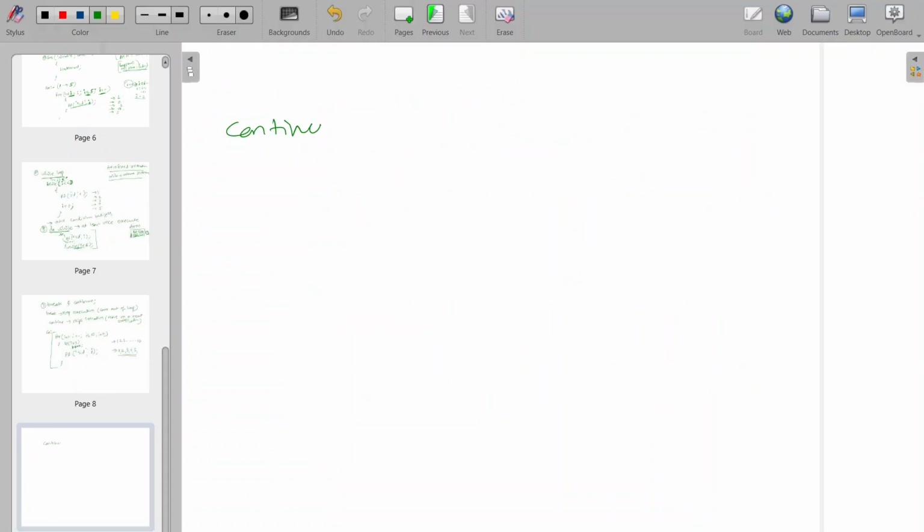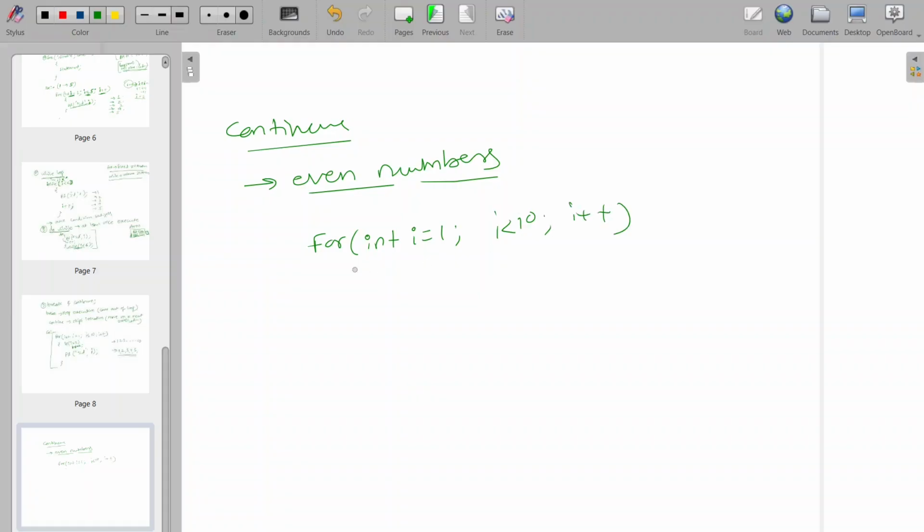Continue we use to skip the iteration. Like if the requirement is that we want to get only even numbers, then what can we do? If I want even numbers only, we can write for int i equals 1, i is less than 10, i is incremented. The same loop I am writing here, and here we will printf percentage %d, which is the integer format specifier, for the i variable. So the output will now be 1, 2, 3 till 10.